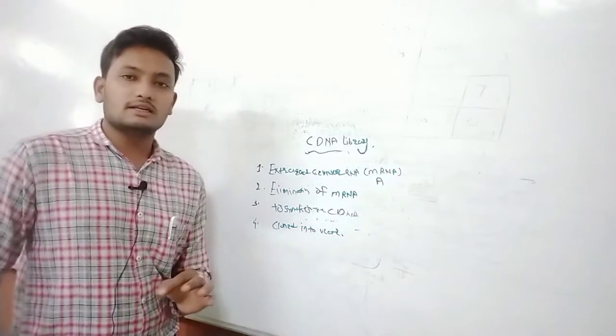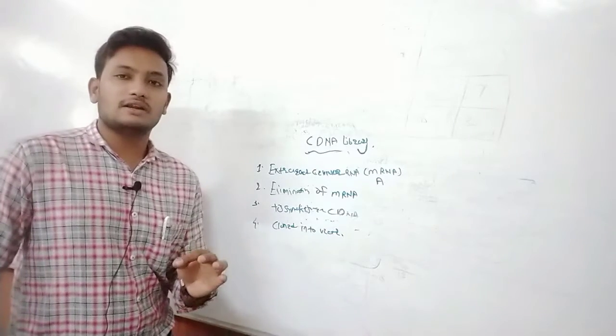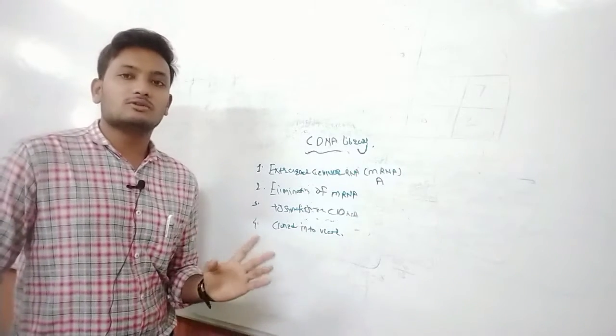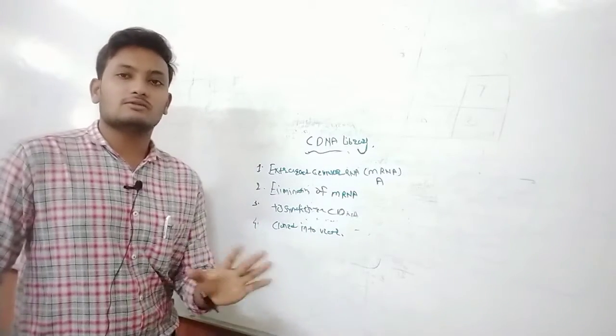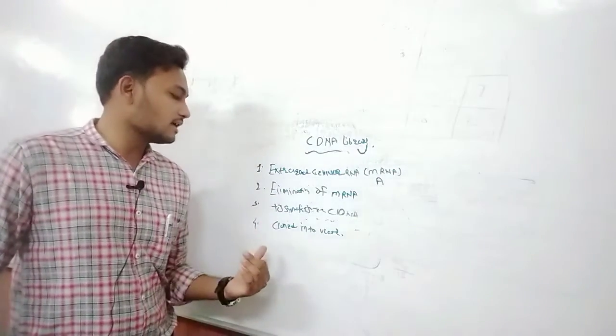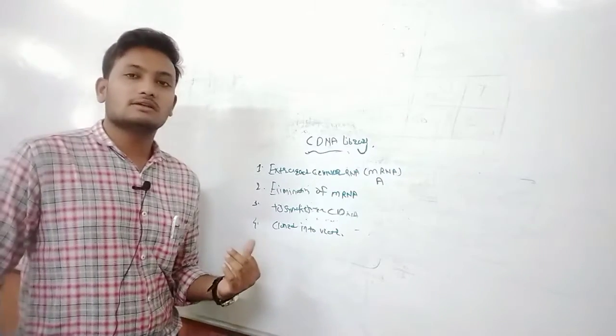Okay, what is a cDNA library? A cDNA library is the complementary DNA of specifically the mRNA in the reaction or in the cellular system. So we carry out four steps for its isolation.